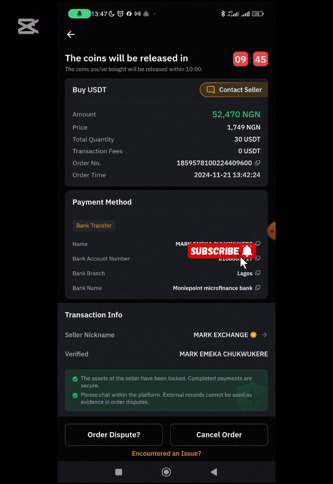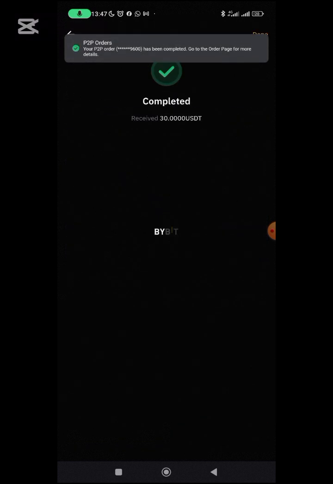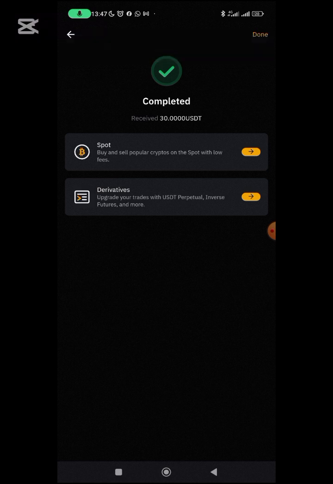The thing now is to wait for the guy to confirm this transaction, to fulfill his own end of the bargain by releasing the asset. Fulfilling his own end of the bargain by what? By releasing the asset to us. So that's what we are waiting for now. You get. At times it takes a while, but okay, you can see that the P2P order has been completed. It's a very quick transaction. So I have received 30 USDT.